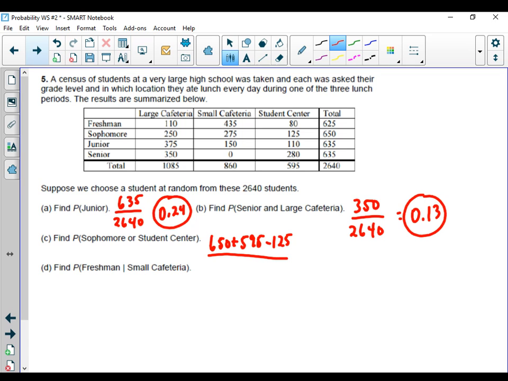And all that's, again, out of that 2,640. And so if we divide that, we find out that was 0.42.